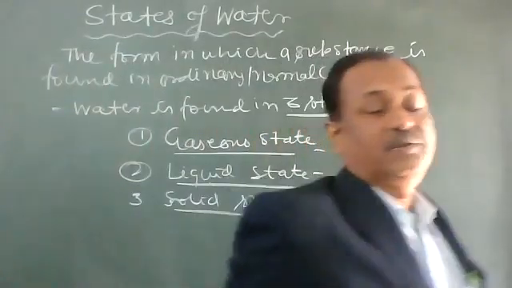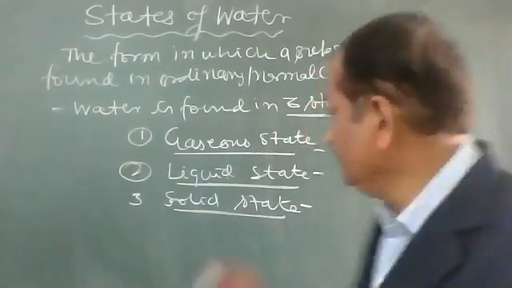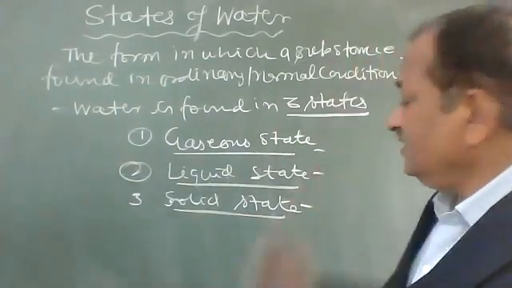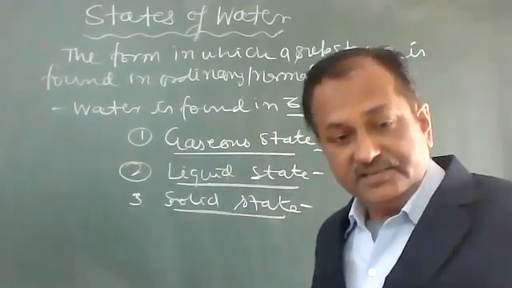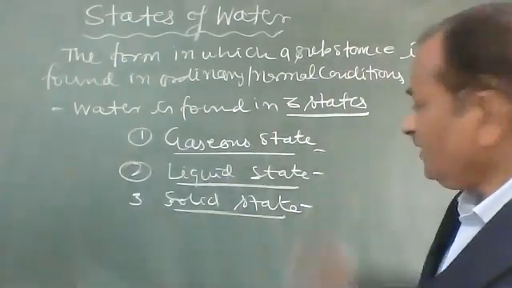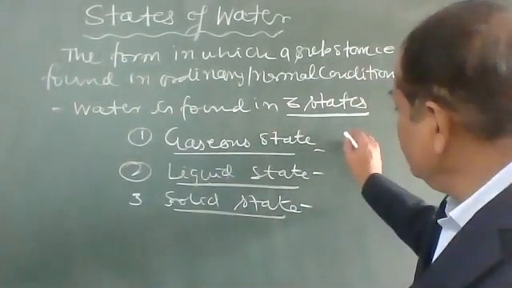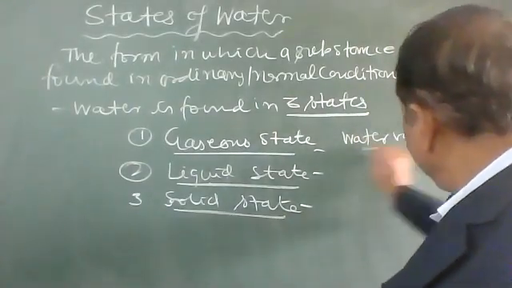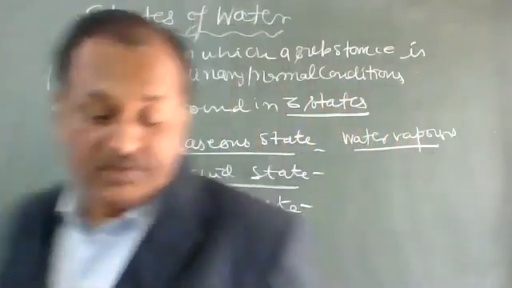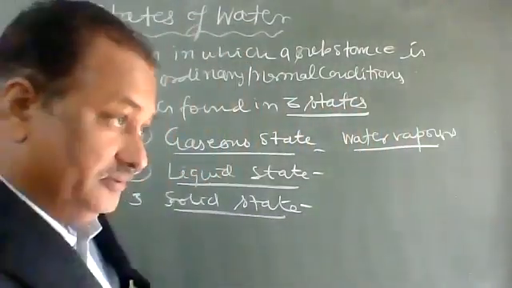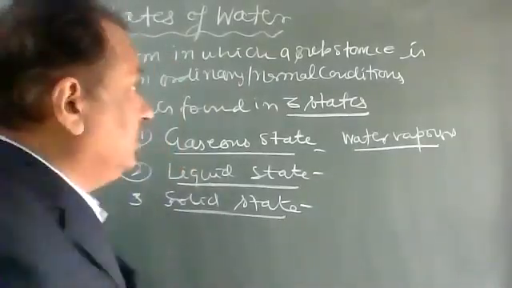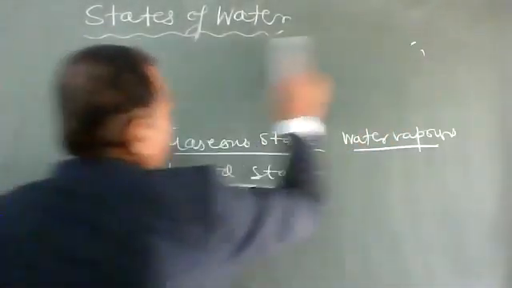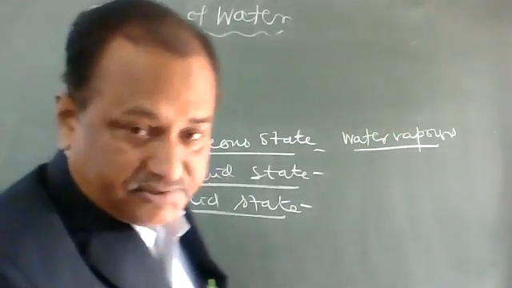Gaseous state means gas state. Then coming to liquid state, then coming to solid state. So we'll see each one of the states step by step. First, the gaseous state. Gaseous state means water vapors. Water vapors form the gaseous state of water. And the question is how water vapors are formed. Formation of water vapors.